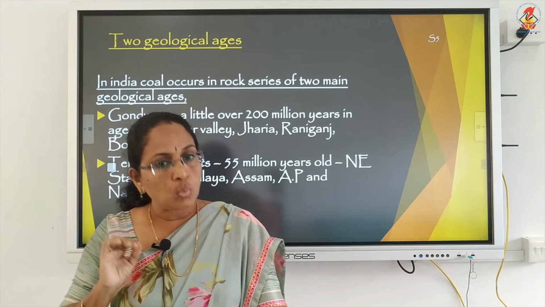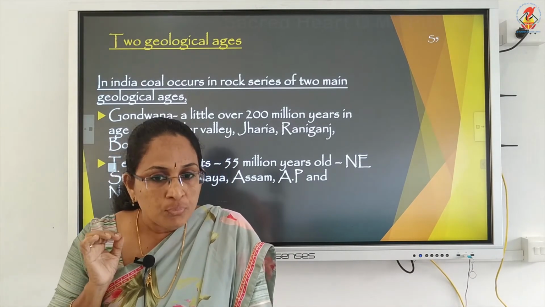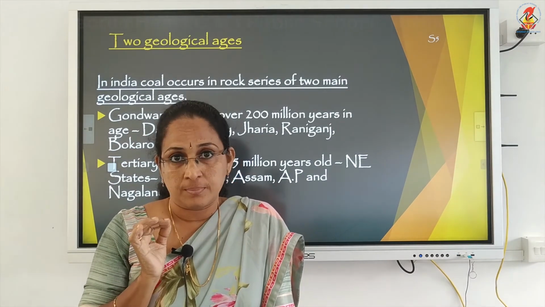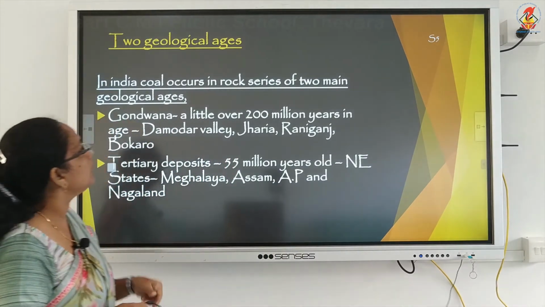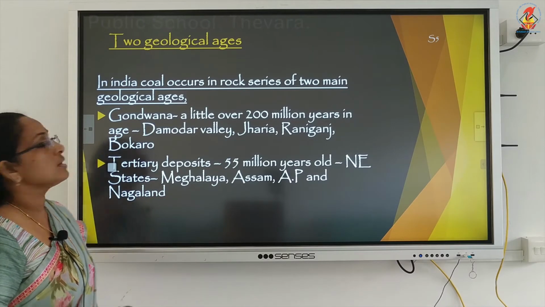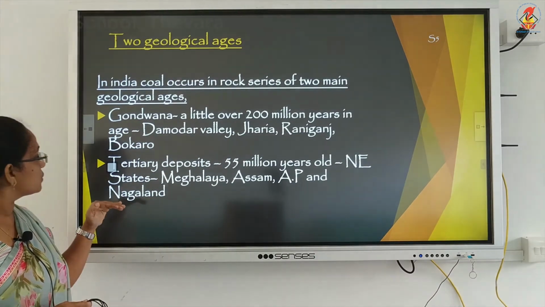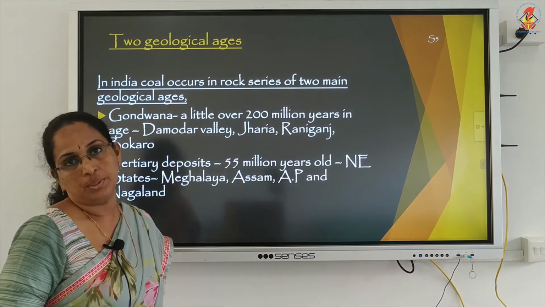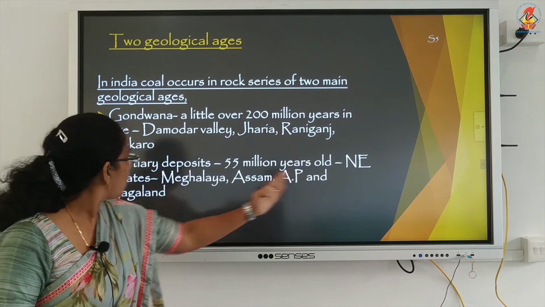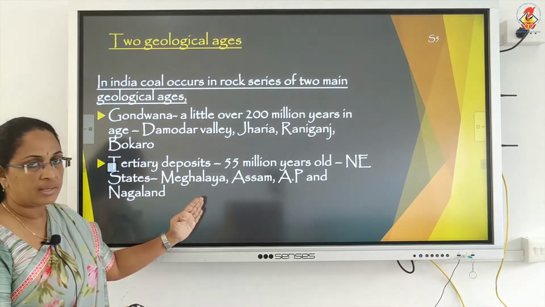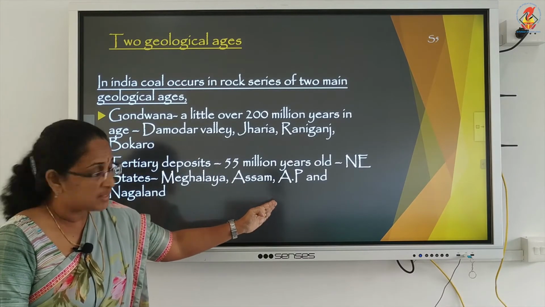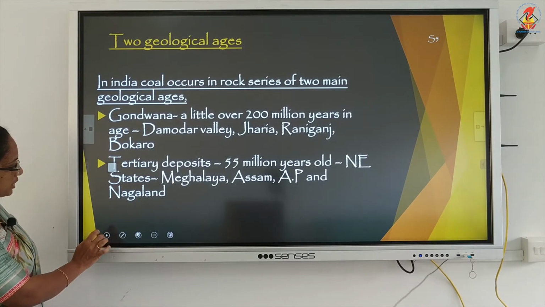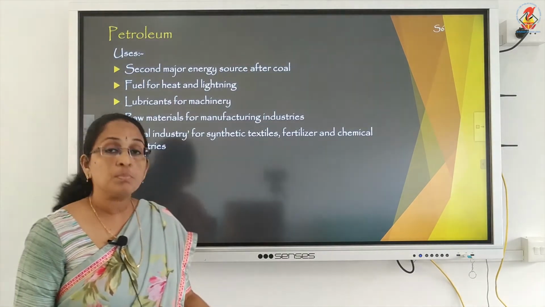Okay, so what we have discussed, two geological ages of coal. In India, the coal occurs in rock series of two main geological ages. The first series is known as Gondwana series, a little over 200 million years in age. And the second category is known as tertiary deposits, and it is about 55 million years old. Main locations are northeastern states like Meghalaya, Assam, Arunachal Pradesh and Nagaland. Moving to the second conventional source of energy, it's petroleum.